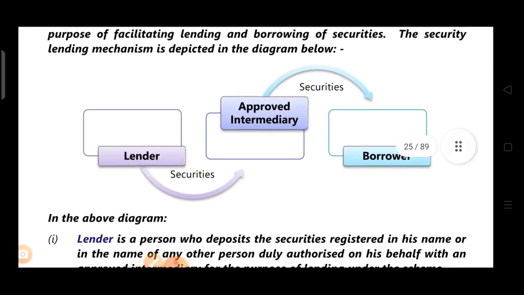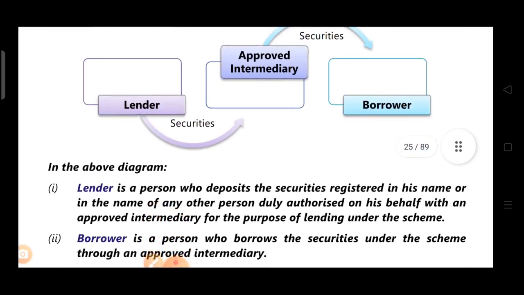See the scheme. The lender is depositing securities with the approved intermediary. Then the approved intermediary is providing securities to the borrower, is lending to the borrower. Means the borrower wants to borrow the securities, and though he is borrowing the securities of the lender, he is borrowing via the approved intermediary. So the approved intermediary is the link between the lender and the borrower. Now see what is happening in the above diagram.